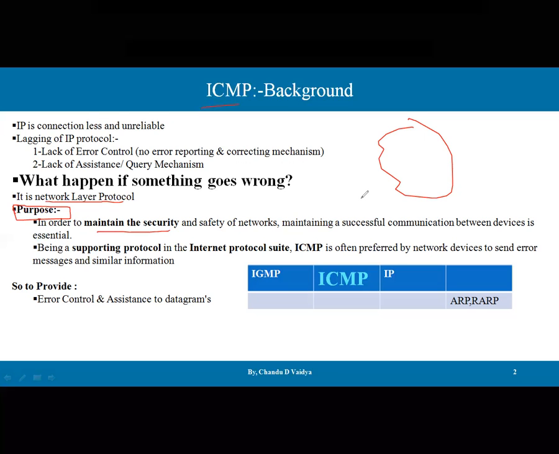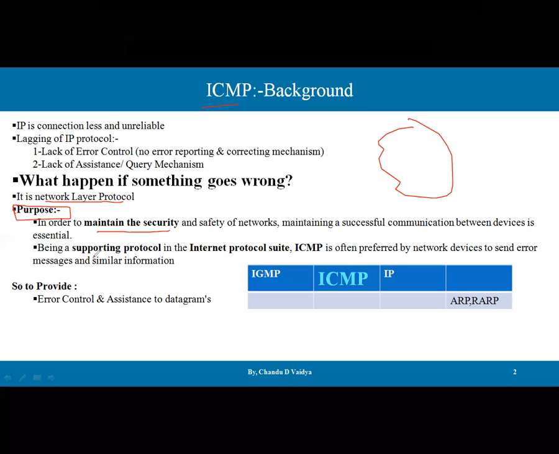Between the sender and receiver we need to maintain security, safety, and successful communication, because our ultimate aim is to send the packets and datagrams from source to destination.